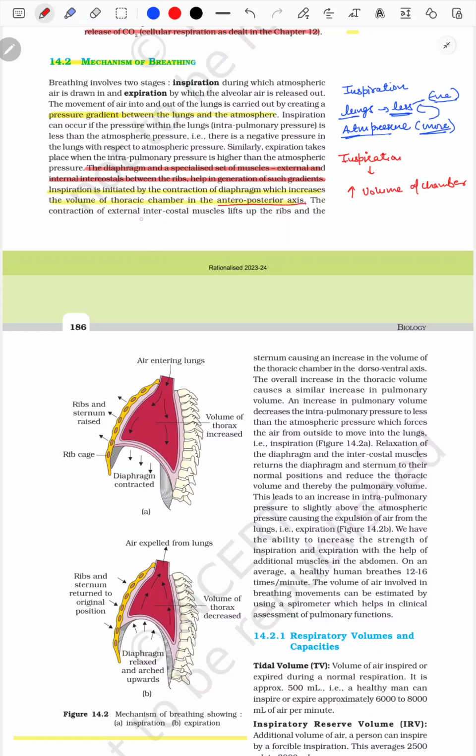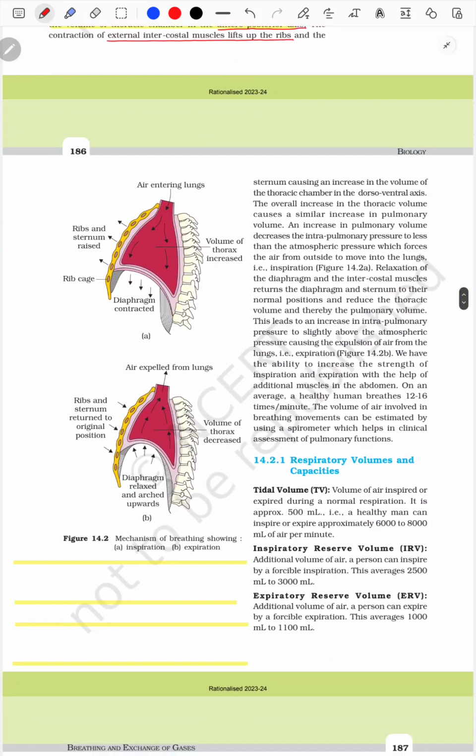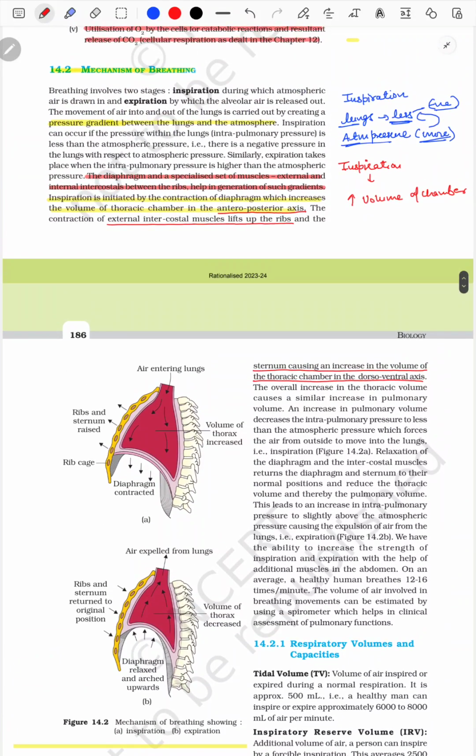The contraction of the external intercostal muscles lifts up the rib and the sternum, causing the increase in the volume of the thoracic chamber in the dorsoventral direction. How does this happen? Because in this process, muscles like the external intercostal muscles help in lifting up the rib cage.